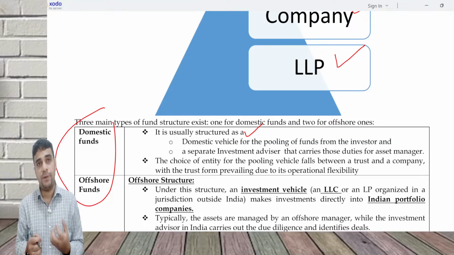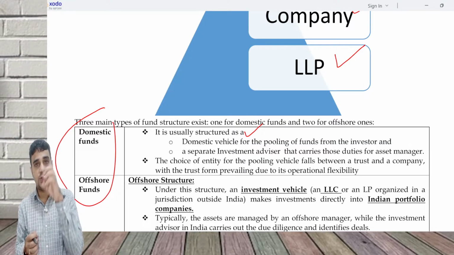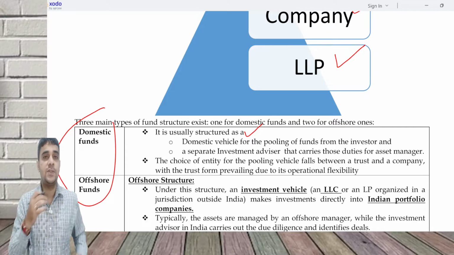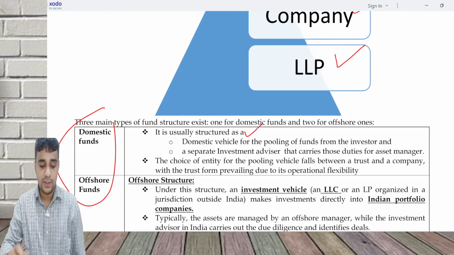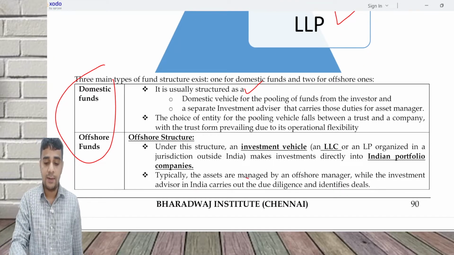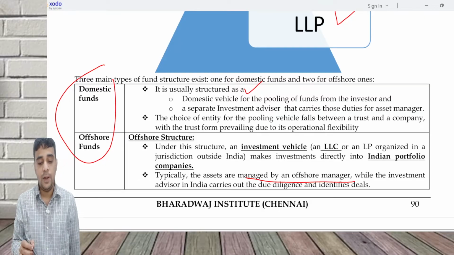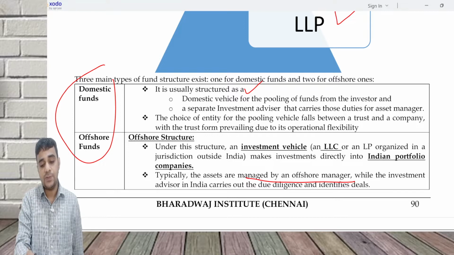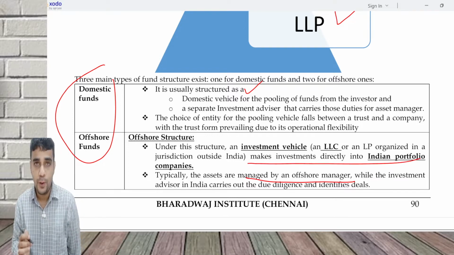So to get the tax benefits, you will put the structure there and you will register it there, and from there it will make investments in India. It is going to make investments in India. Typically, the assets are managed by an offshore manager, while the investment advisor in India carries out the due diligence and they make investments directly into the Indian portfolio companies.